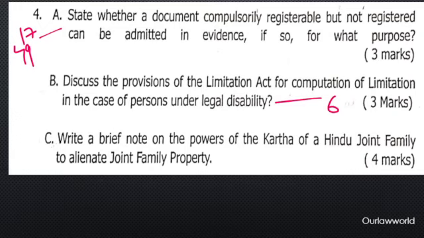Now under question 4B, they asked about the provisions of the Limitation Act for computation of limitation in case of persons under legal disability. This is also a direct question. Section 6 of the Limitation Act deals with this. If a person is a minor, insane or an idiot, then when the cause of action arises, the limitation will begin only when the disability ceases. These things you need to write under section 6 of the Limitation Act here.